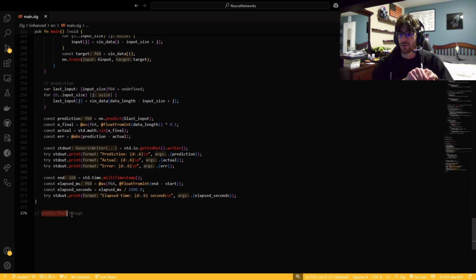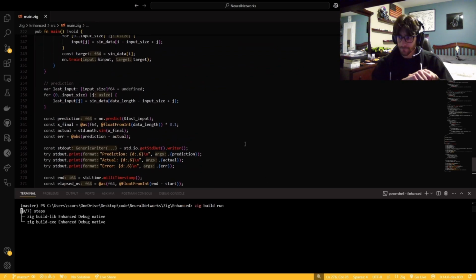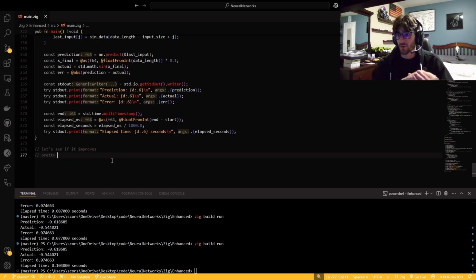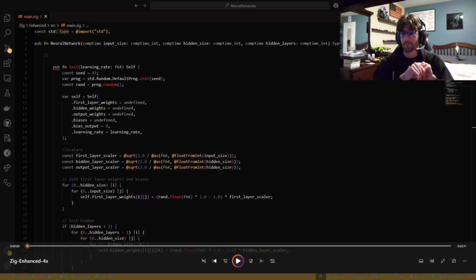So now we're going to go into our main, and we can just use Zig build, and this actually tends to be about the same or a bit slower, in fact. So it goes to show again, don't use unnecessary stuff. But now let's get into however I decide to organize this, so that we can see the average and how long each thing actually took next to each other.